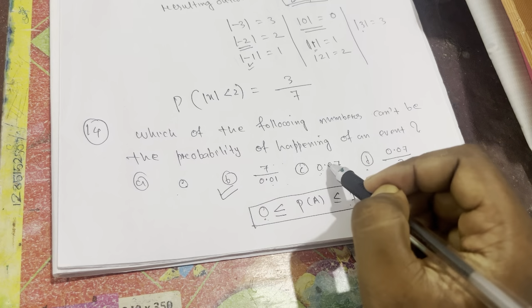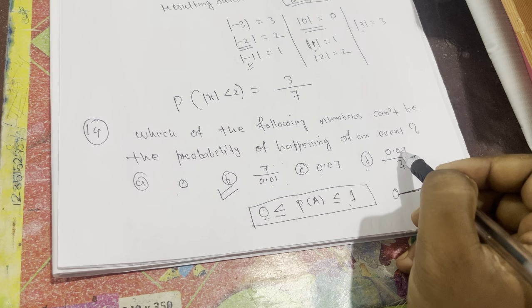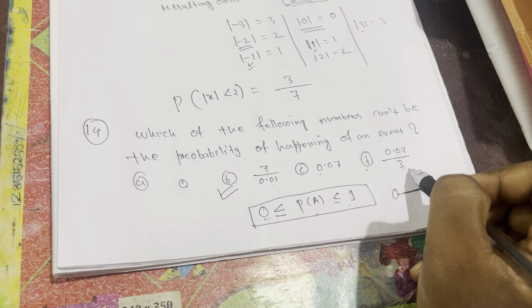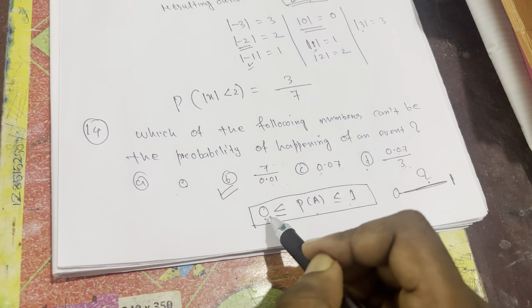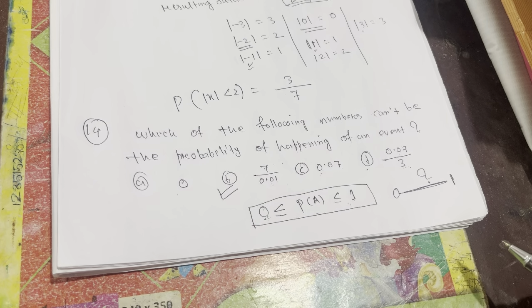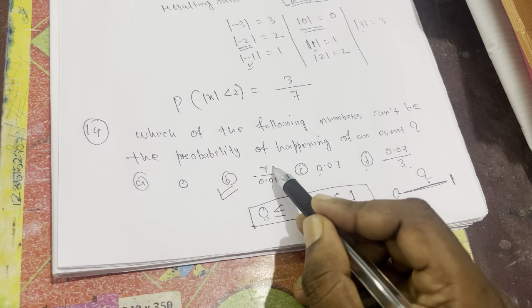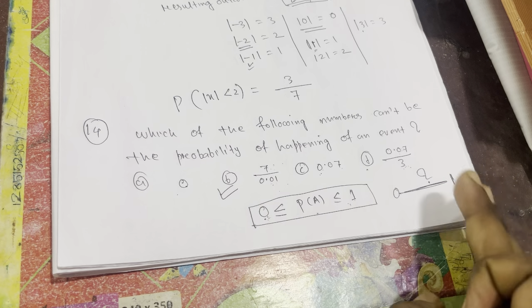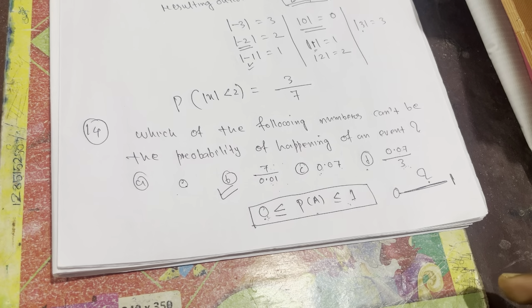0, yes, this is also in between 0 and 1, and this is also in between 0 and 1. How do you know this is in between 0 and 1? Because the numerator is small and the denominator is big. If you divide small by big, the answer will always be in between 0 and 1. But for this value, 7 is big and this is small, so big by small means you will not get the answer in this range. You will get a value beyond the range, greater than 1. That's why this is the answer. So by option C also we can find the answer of this question.